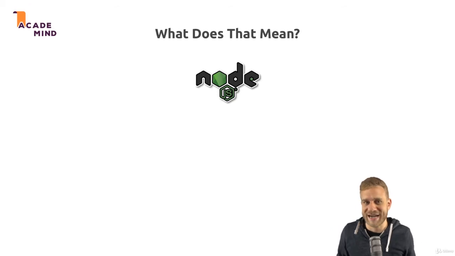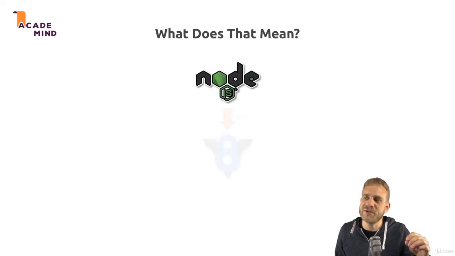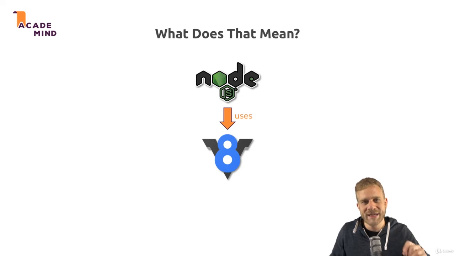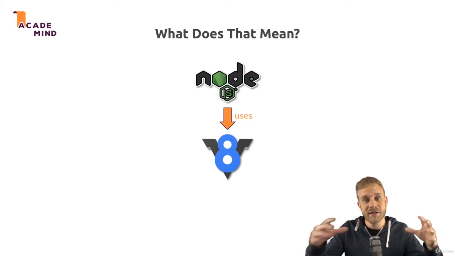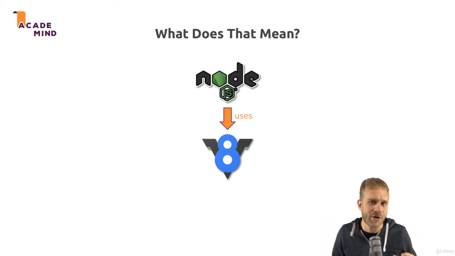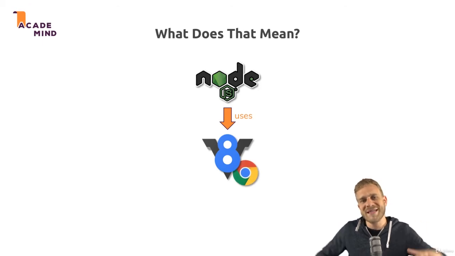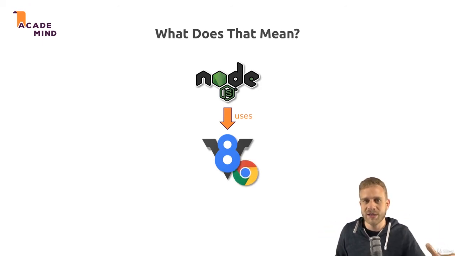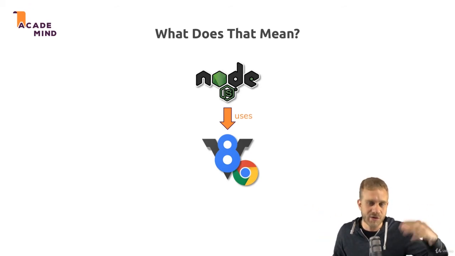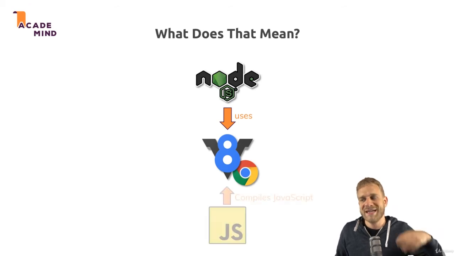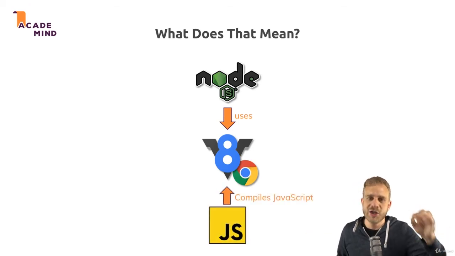Now, how does this work technically? Well, Node.js uses V8, and V8 simply is the name of the JavaScript engine built by Google that runs JavaScript in the browser. So back to the browser we now are. V8 is simply the name the creators gave their engine. And what does an engine mean? Well, it simply means that the engine takes JavaScript code, the code running in your browser then, or in Node's case, which builds up on V8, also the Node.js JavaScript code. It takes that JavaScript code and compiles it to machine code.